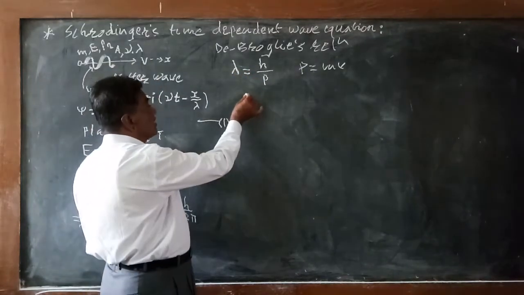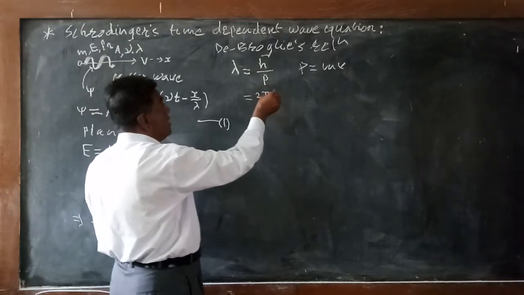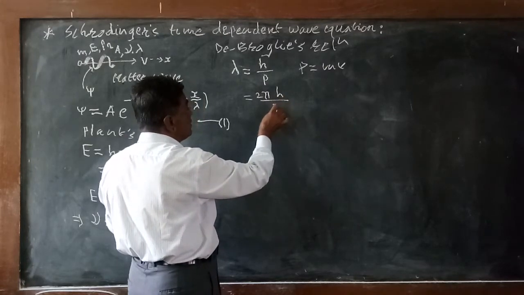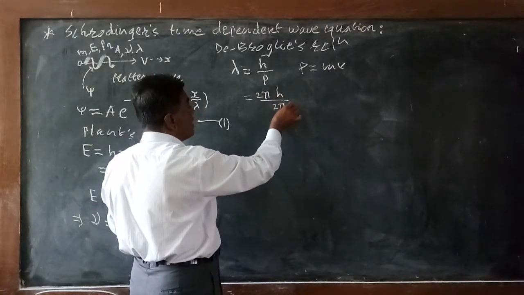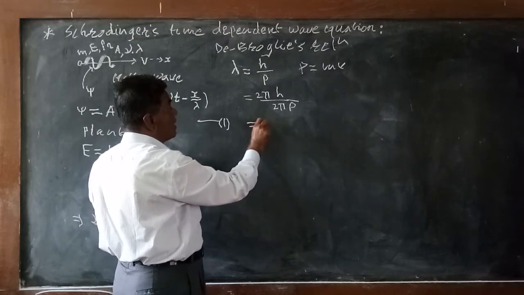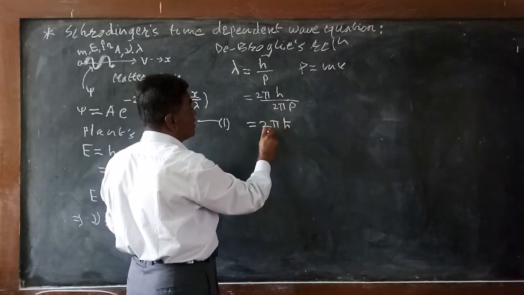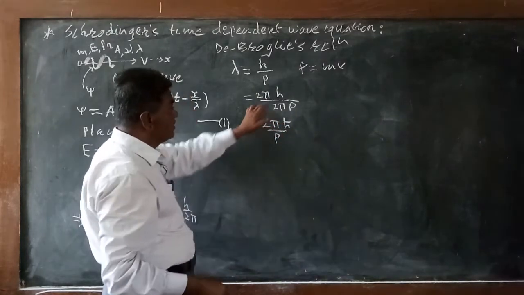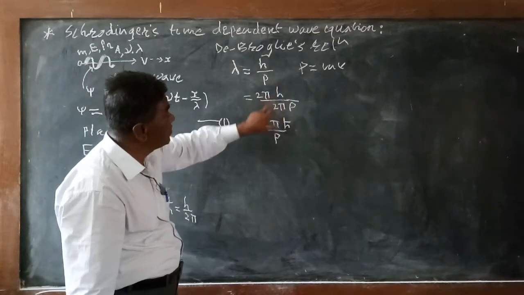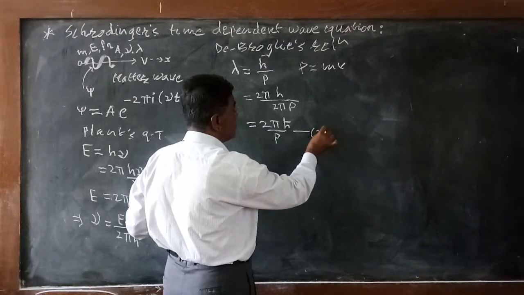Now here also we divide and multiply by 2π, so we get 2π h divided by 2π p. Again h upon 2π is equal to ħ, the reduced Planck's constant, so instead of h upon 2π you can write ħ. So λ = 2πħ/p. Suppose this is equation number 3.